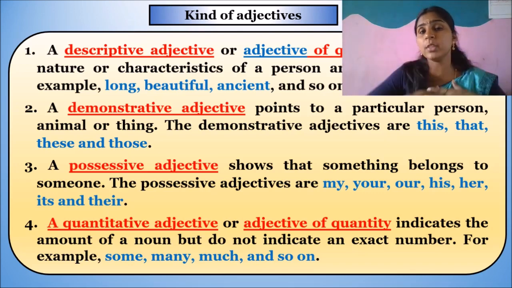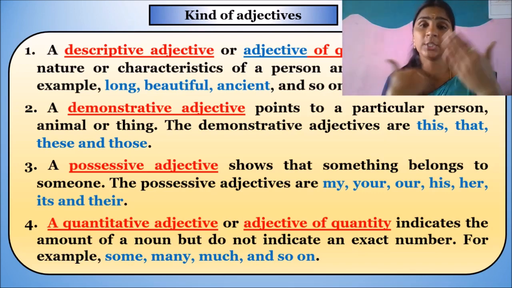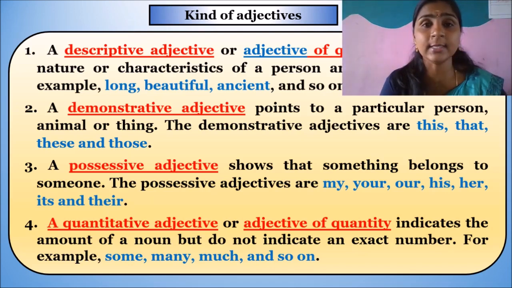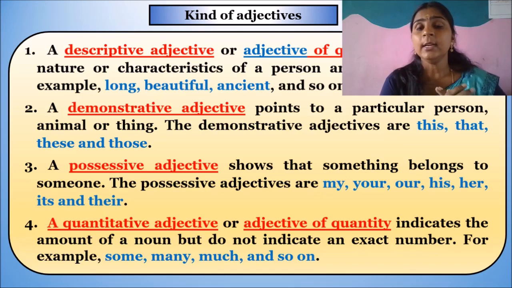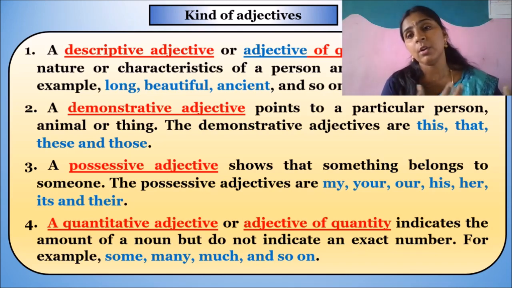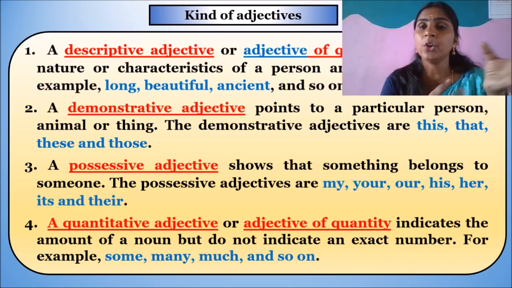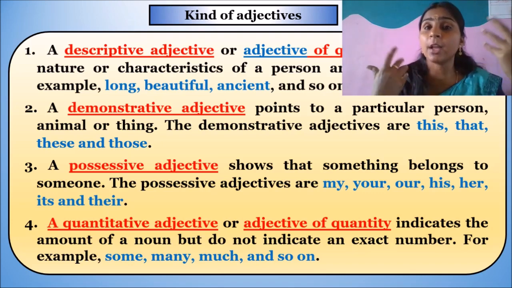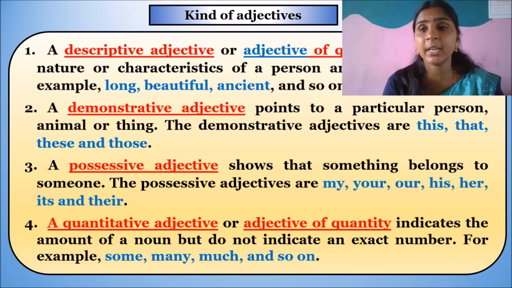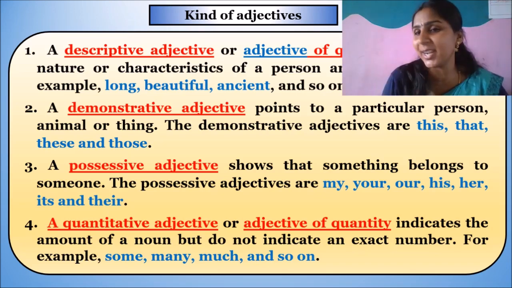And if we want to show the ownership of particular things which belong to us or others, we call it possessive adjectives. And if you want to talk about the amount available, not in numbers but in a rough count, like some, many, more, less, few, much more, all those come under quantitative adjective. Okay guys?